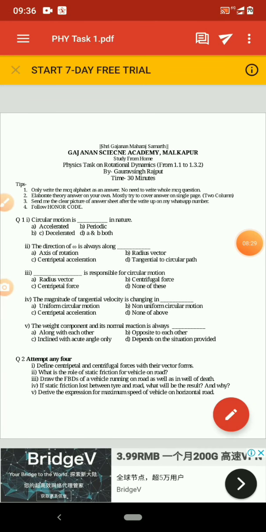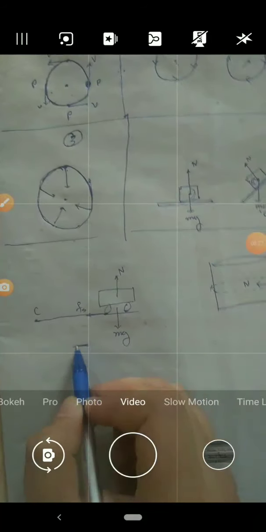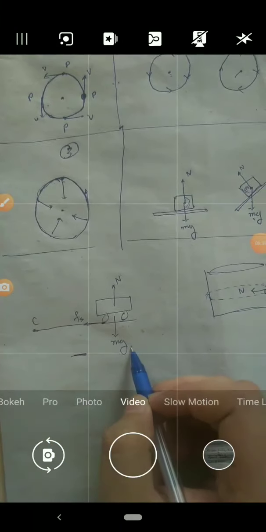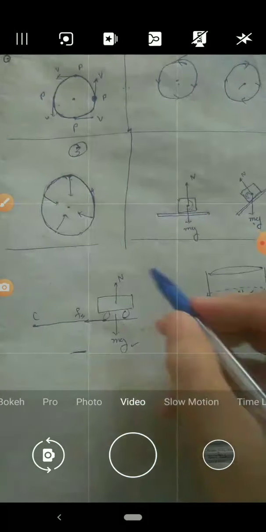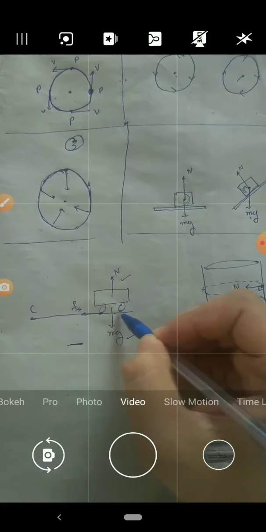The last question was: derive the expression for the maximum speed of a vehicle on a horizontal road. Here you can see this weight component is acting downward, while this normal reaction is acting upward because of the road surface.